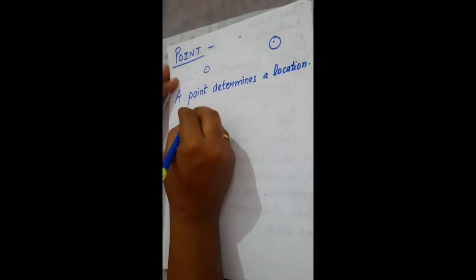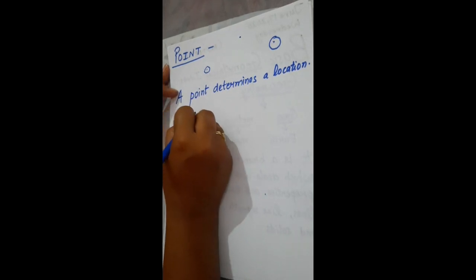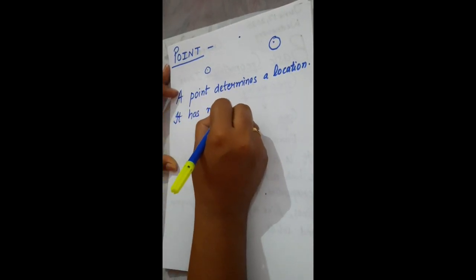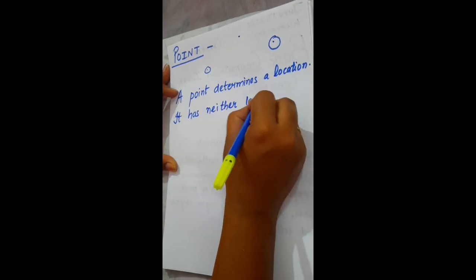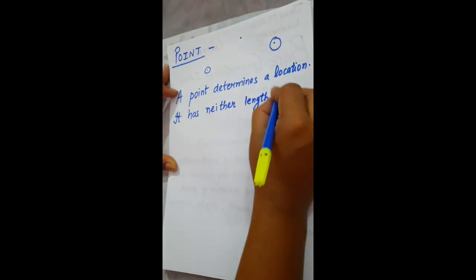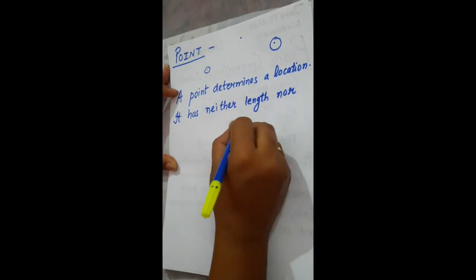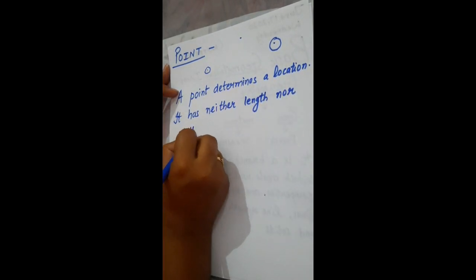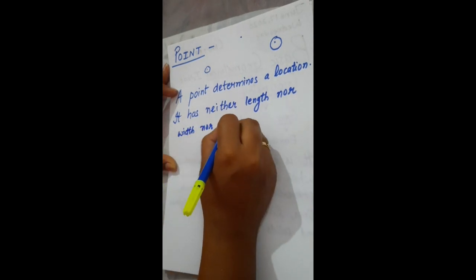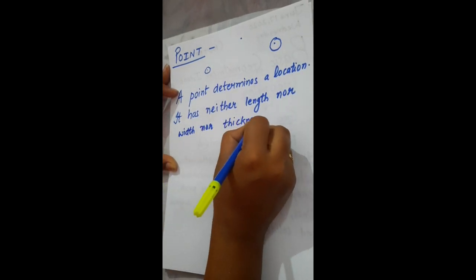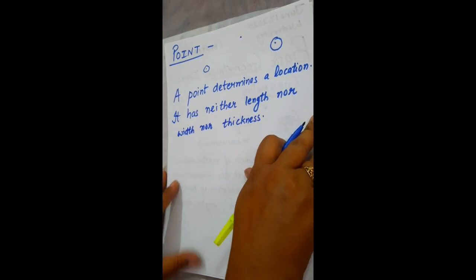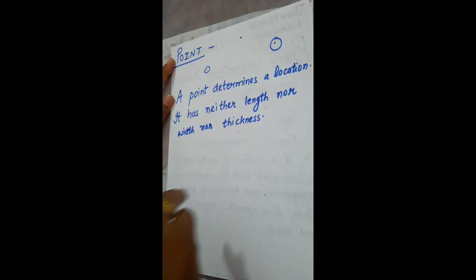It has neither length, because this point has no length, nor width nor thickness. So this is the very first topic of geometry, that is point. Simply, a point determines a location. It has neither length nor breadth nor thickness.